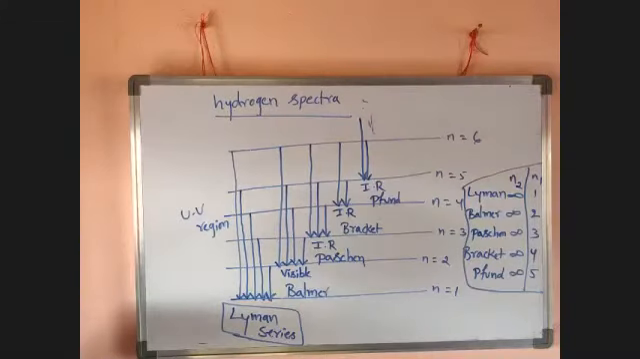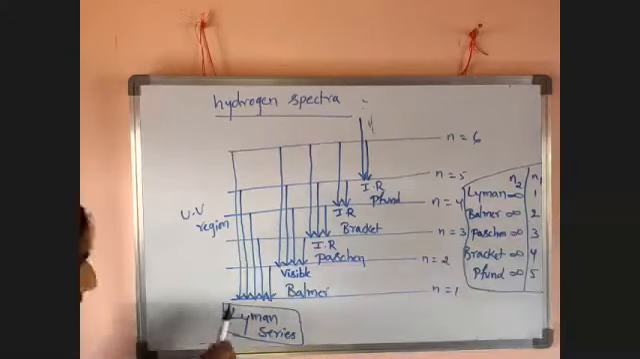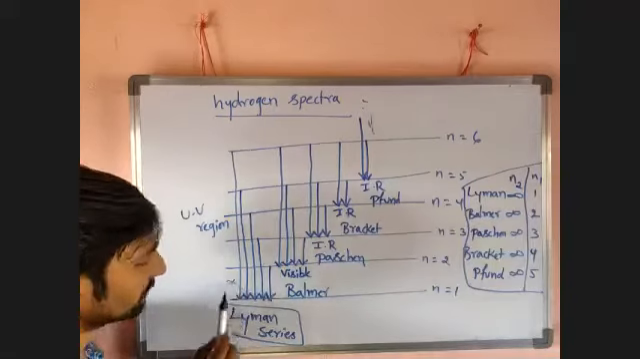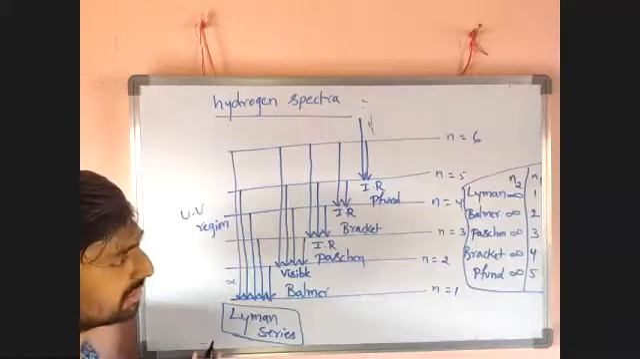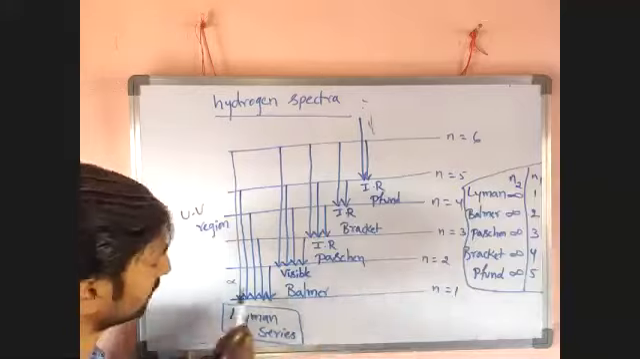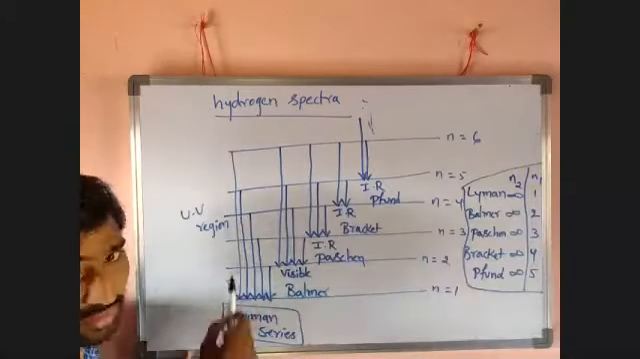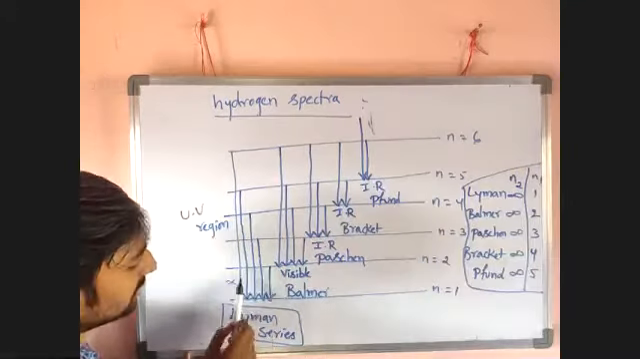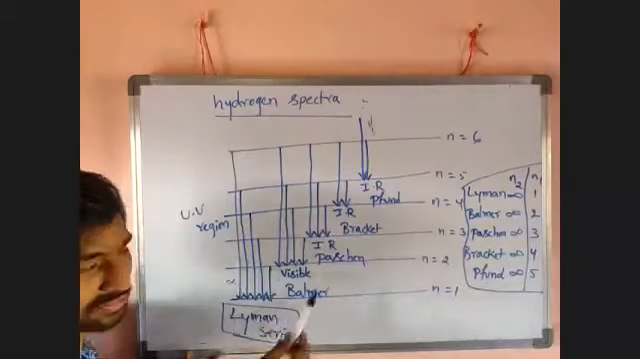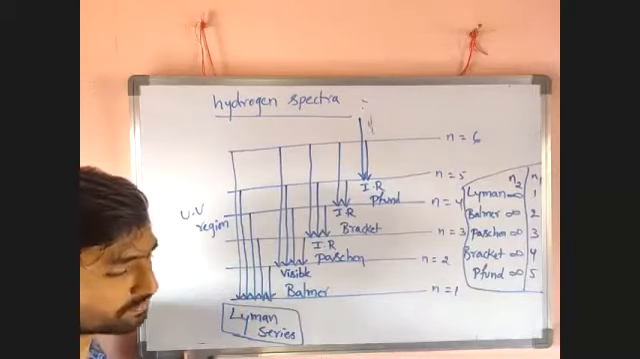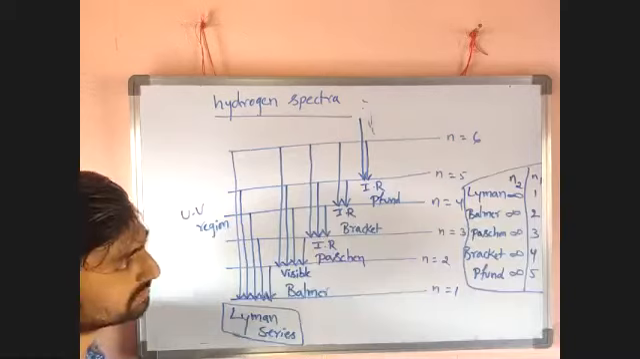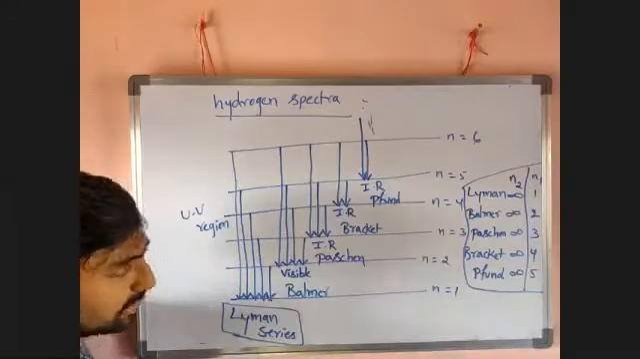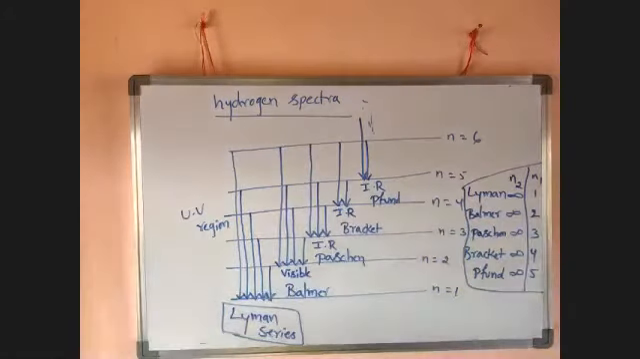Okay, guys. Now, the first line of any series is called alpha. The first line of any series is called alpha, the second line is beta, the third line is gamma, like that. How to remember this? Try to remember this. Within 2 minutes, try to remember.